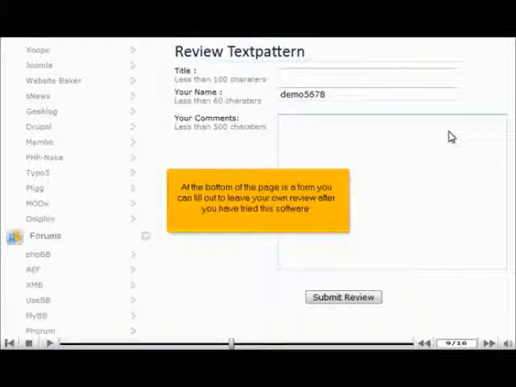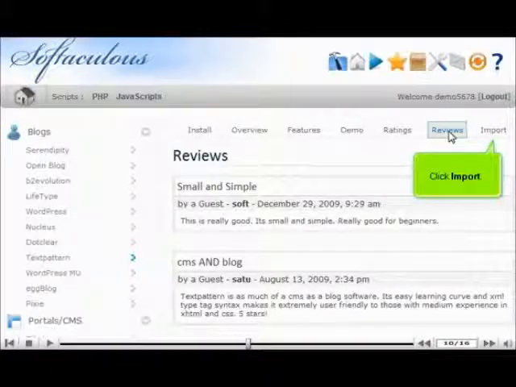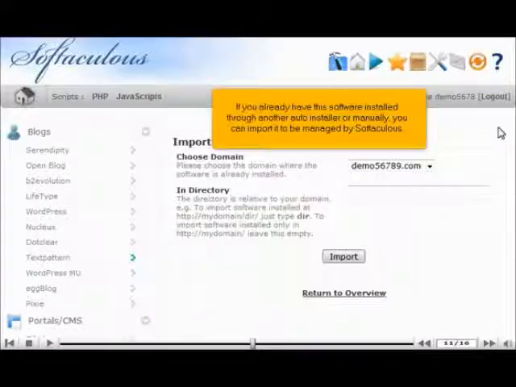At the bottom of the page is a form you can fill out to leave your own review after you have tried this software. Click Import. If you already have this software installed through another auto installer or manually, you can import it to be managed by Softaculous.